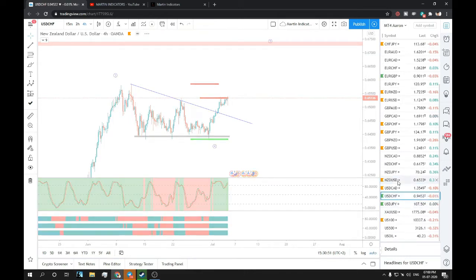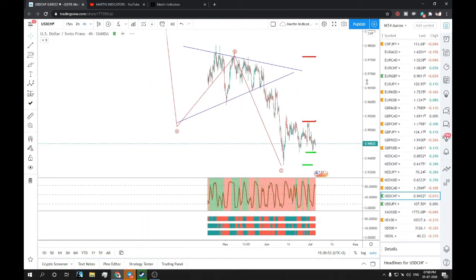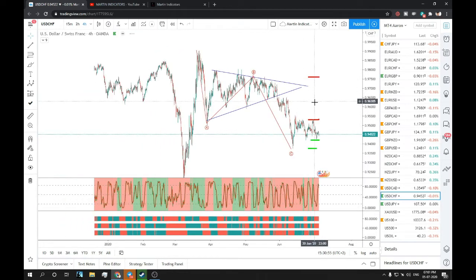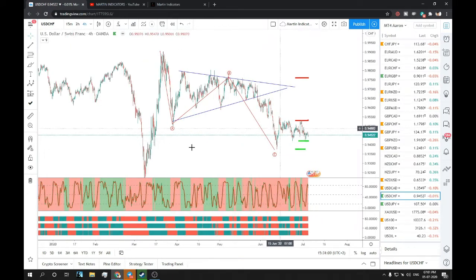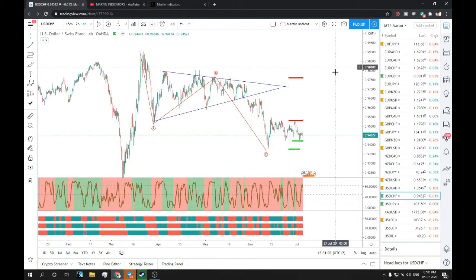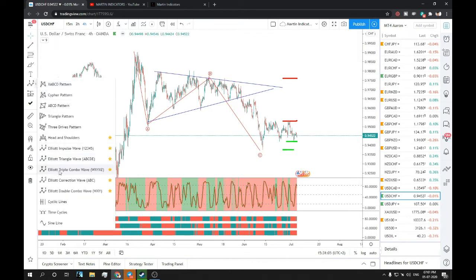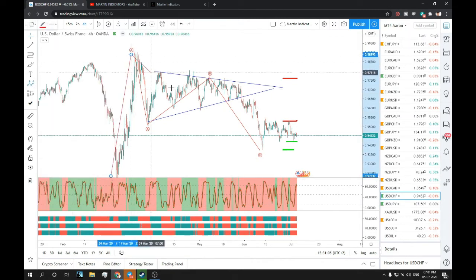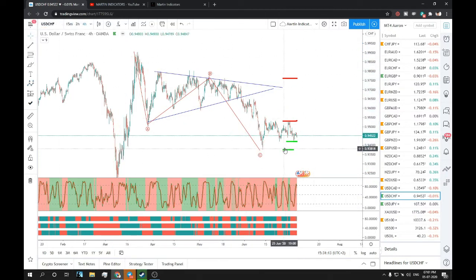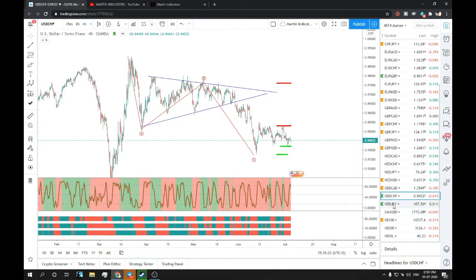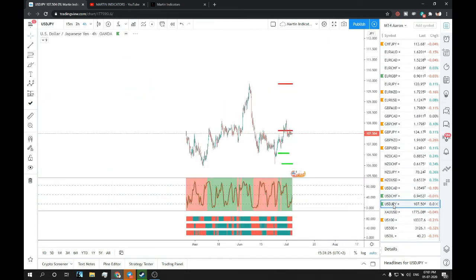And let's see USD CHF. I am bullish on USD pairs in coming weeks because it has completed the primary wave B. I'll just show you. So you can see something like this price action is what I'm looking for on USD pairs. It's just forming a bottom, so in coming days we might see a good bullish move on USD CHF. Let's go to the next, USD JPY. I'll post the setup on USD CHF.